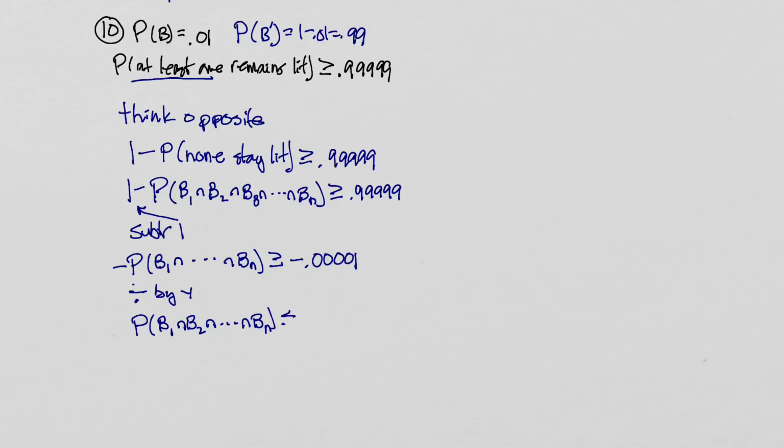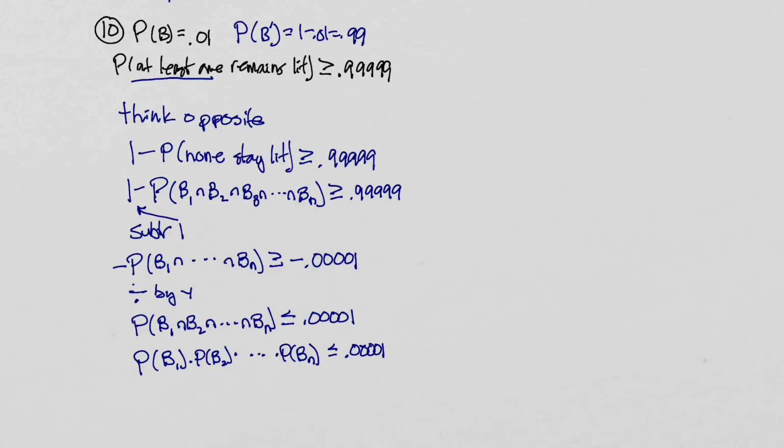This is now less than or equal to 0.00001. And because these events are independent, this is the probability that the first one burns out times the probability that the second one burns out times, and so on, times the probability that the nth one burns out. And this is all less than or equal to 0.00001.